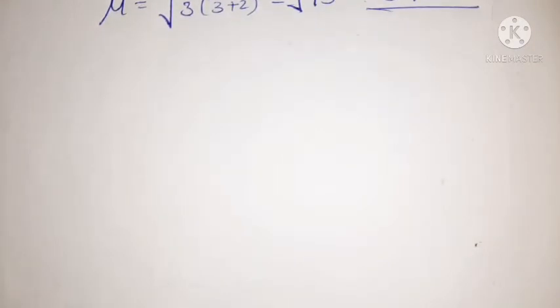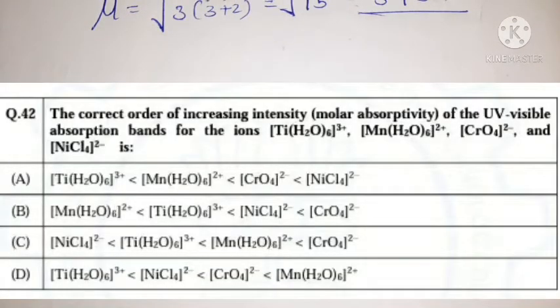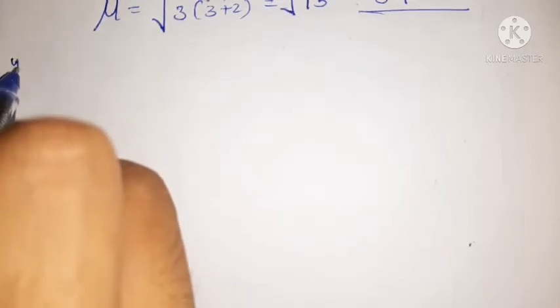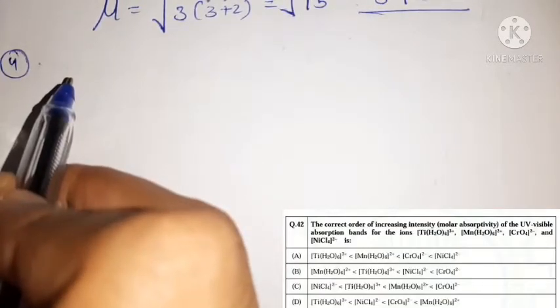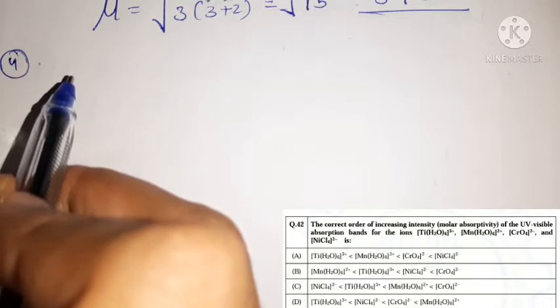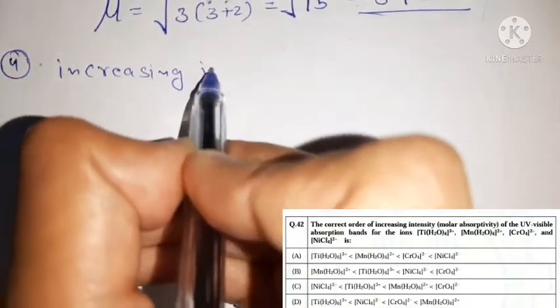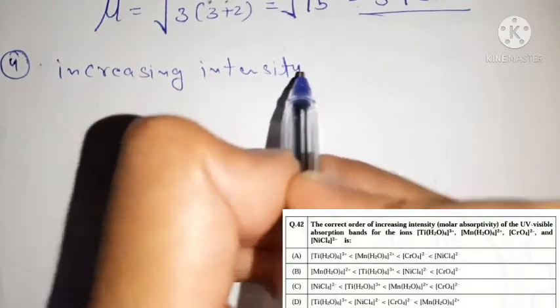Now we move towards our next question. It says: the correct order of increasing intensity of the UV visible bands for the ions is, and we have four options. So friends, in this question we have four ions and you must find the order of the increasing intensity of the UV visible bands. Let's do the solution of this question. So we must find the increasing intensity order.